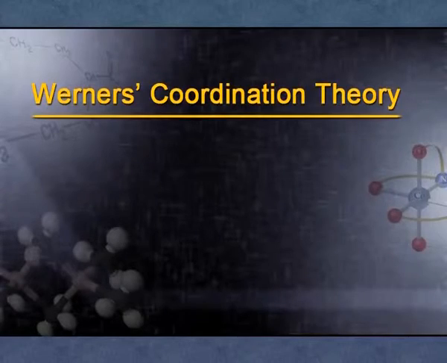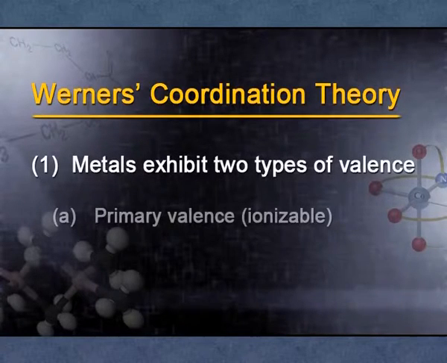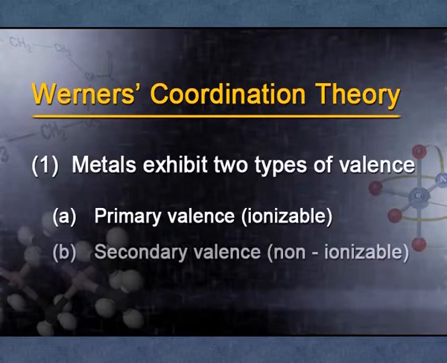I have just told you that Werner was the first chemist who successfully explained the structure of the complexes and their formula. That's why he got the Nobel Prize in 1913, and that's why he is known as the father of coordination chemistry. His observations have been divided into two categories known as postulates and experimental evidences. According to Werner, every metal ion has two types of valencies, known as primary and secondary valencies.